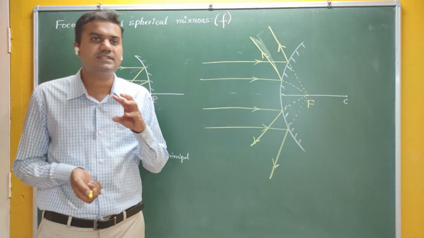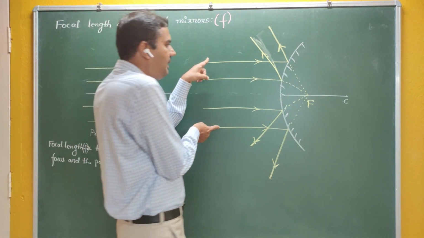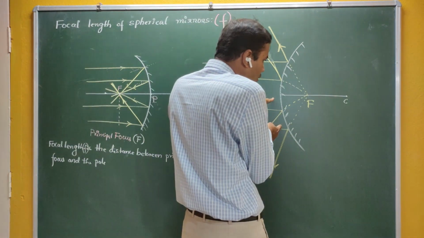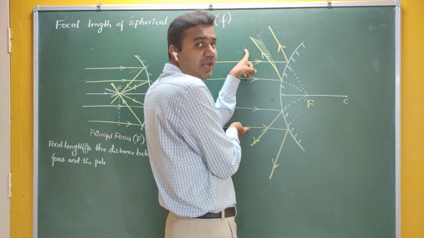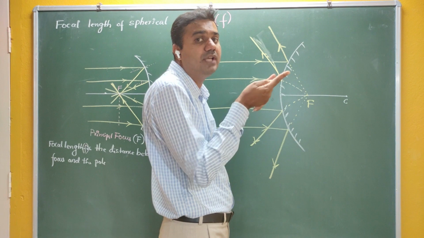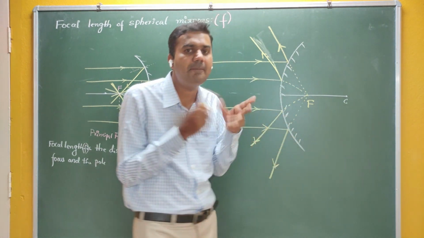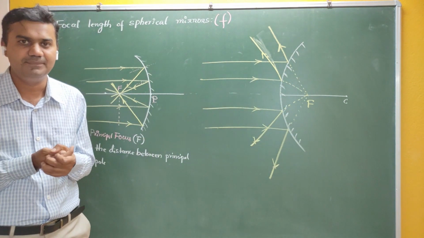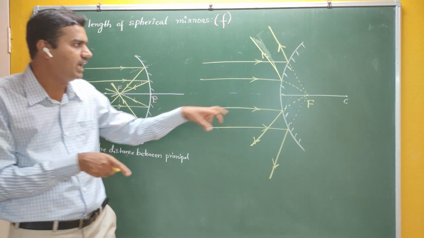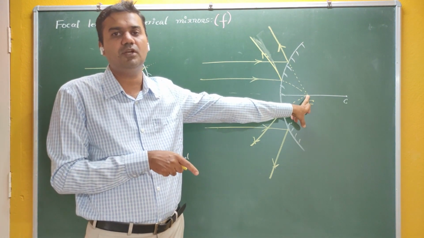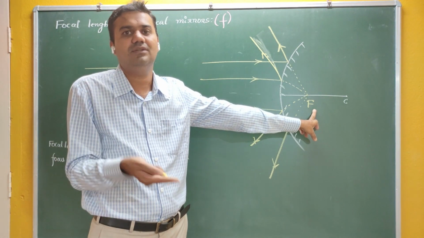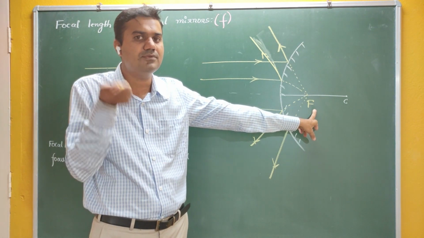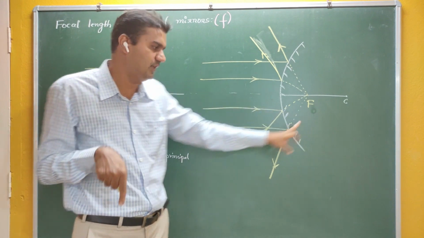So what is principal focus in case of convex mirror? When a parallel beam of light is incident on a convex mirror, after reflection, this parallel beam of light appears to diverge from a particular point. Appears to, not in reality. So they appear to diverge from this particular point, and that particular point is called principal focus. In case of convex, we are using the word appears there. Now it is a virtual case.